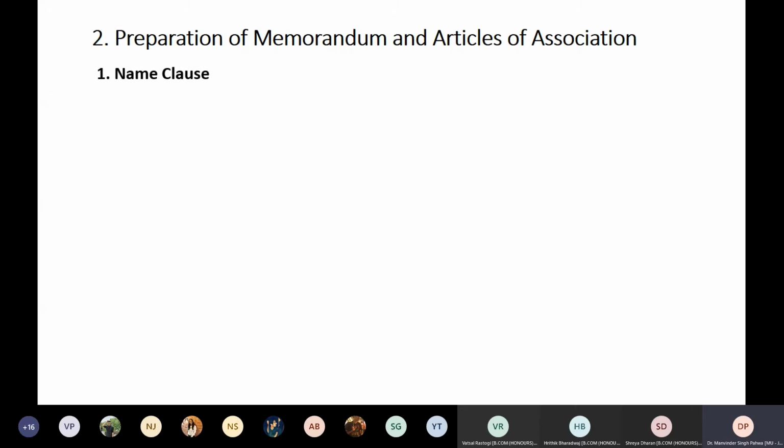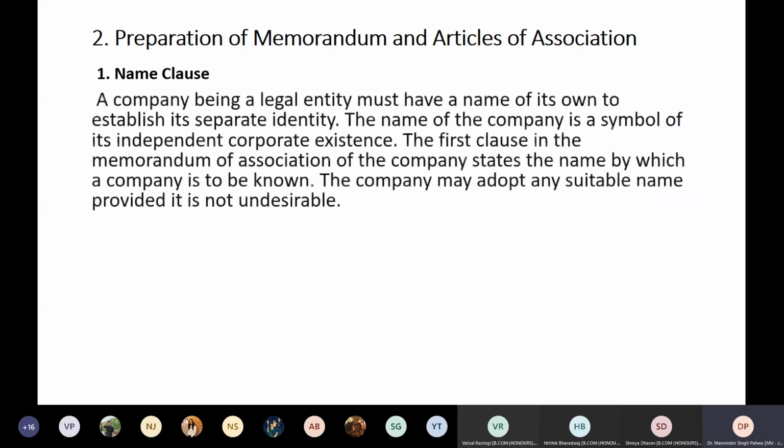Okay. Further, let us go into detail. Name clause. A company being a legal entity must have a name of its own to establish its separate entity. The name of the company is the symbol of its independent corporate existence. The first clause in the memorandum of association of the company states the name by which the company is to be known. The company may adopt any suitable name provided it is not undesirable.